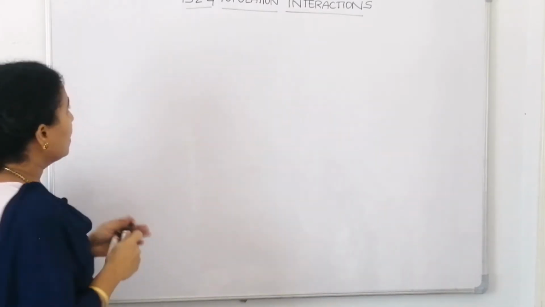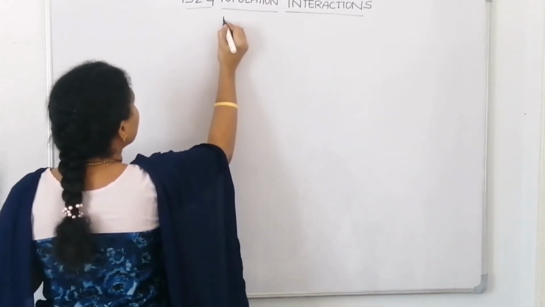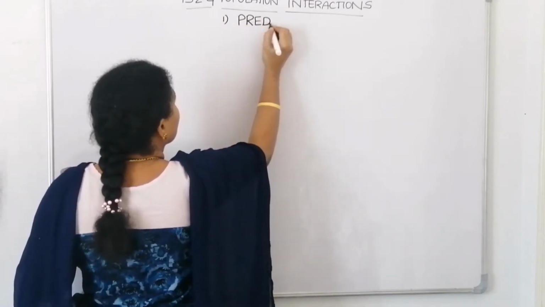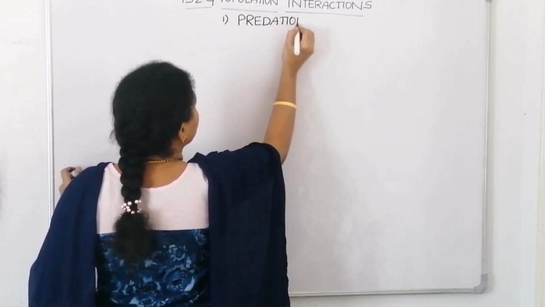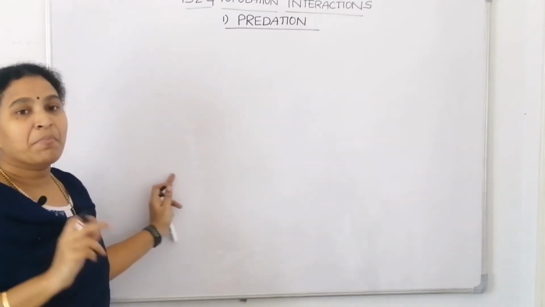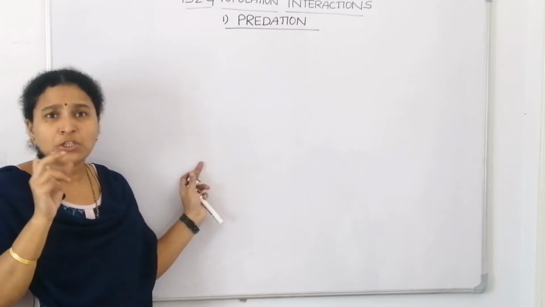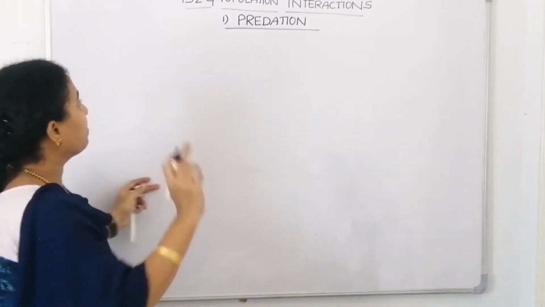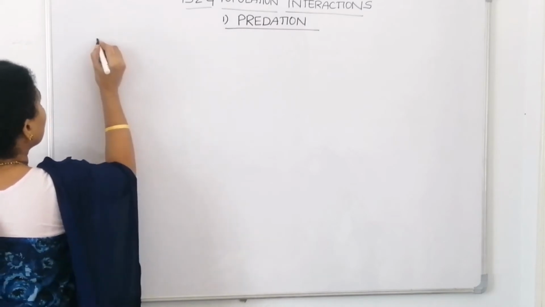Let's go with the first interaction called predation. Predation means one species, which is called the predator, kills and eats the other species, which is called the prey. So, what is predation?